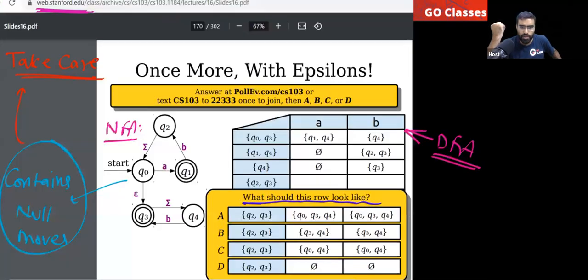From this state Q2, Q3, this is your state. I want to know where you will go on symbol A. From this state on symbol A, where you will go? So tell me what you will do.